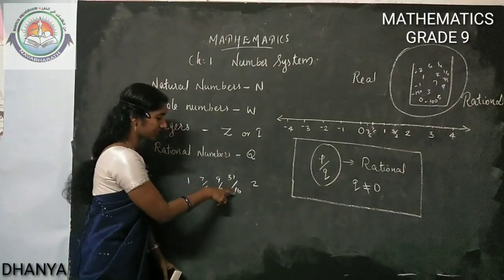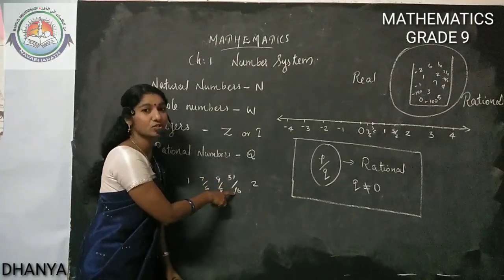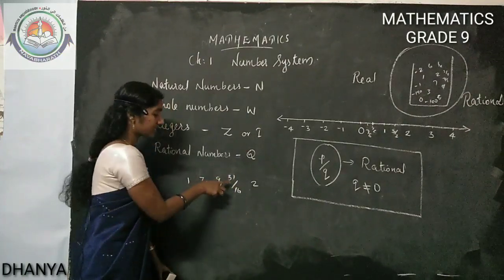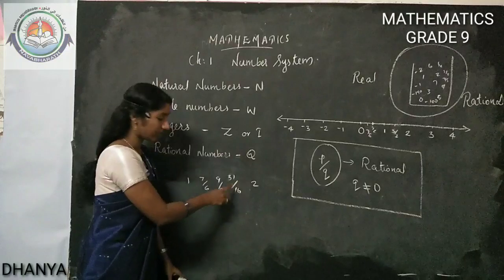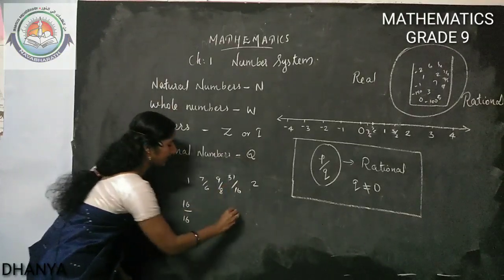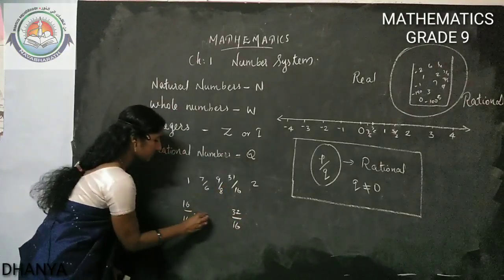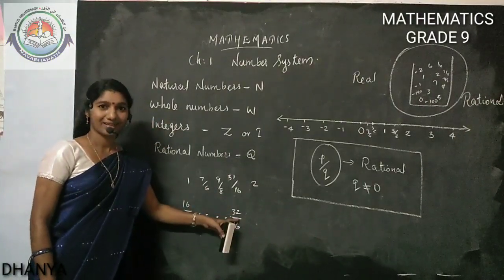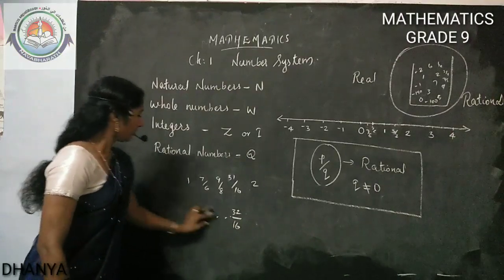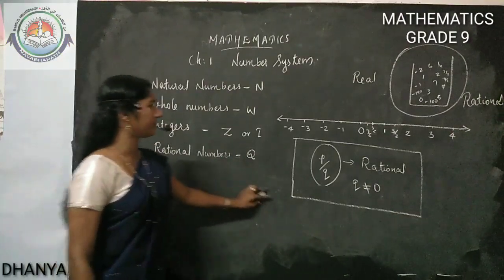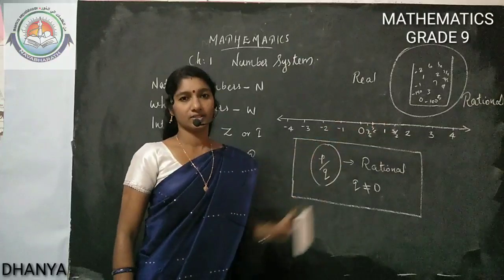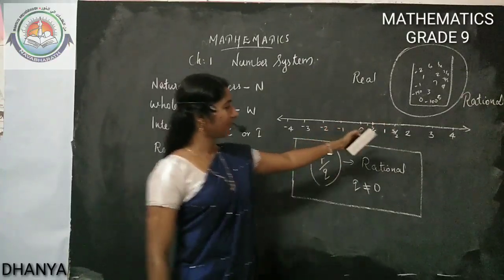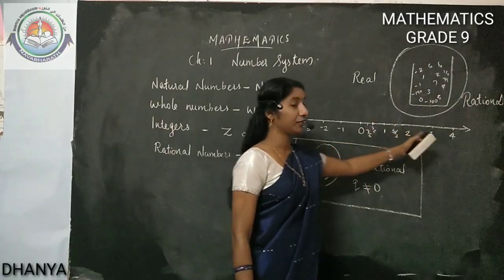See, 32 by 16 is 2. So I wrote 31 by 16 less than 2. 16 by 16 is 1. So in between 16 by 16 and 32 by 16, these all numbers lie between 1 and 2. Correct, no? Okay. So like this we can insert infinite numbers between 1 and 2. Got it? And the same way we can insert infinite numbers between 2 and 3.